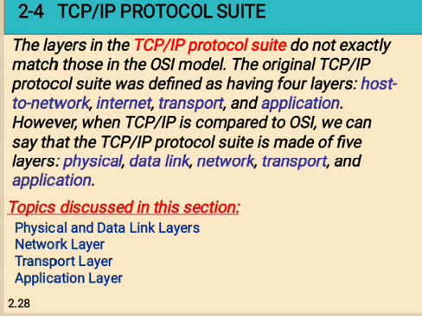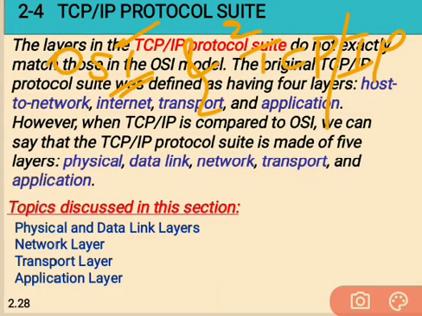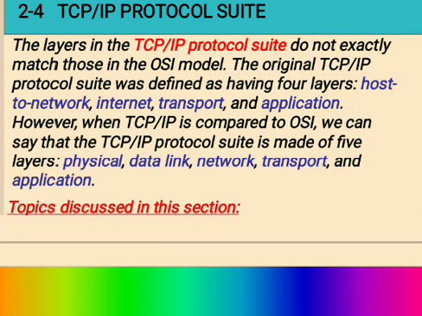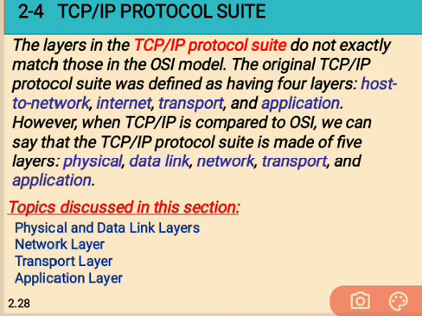So here we can see in the OSI reference model there are totally 7 layers.